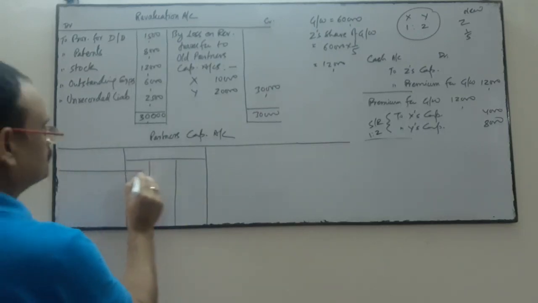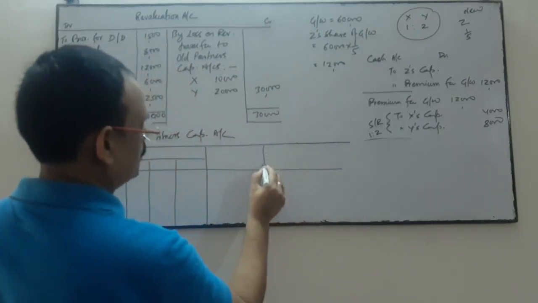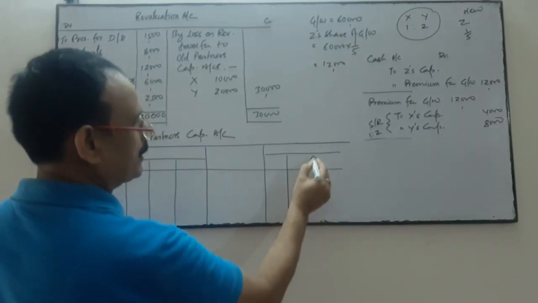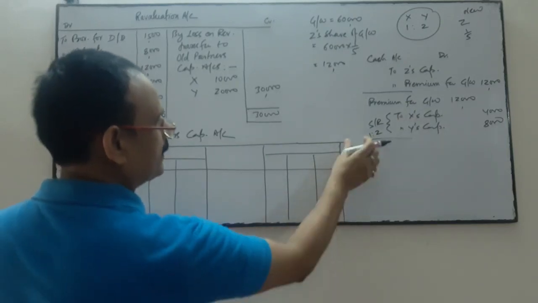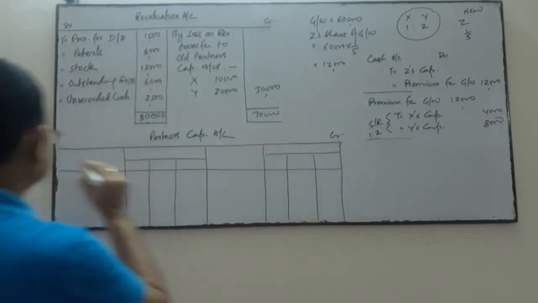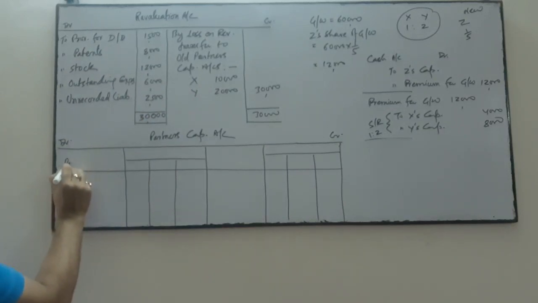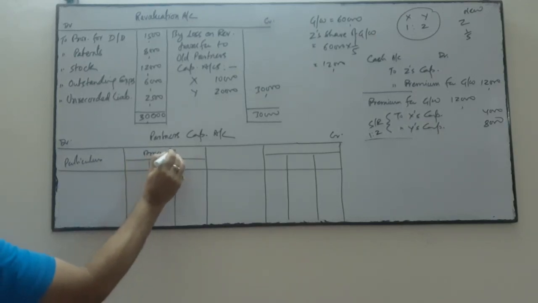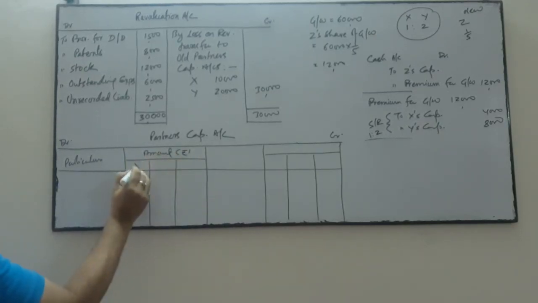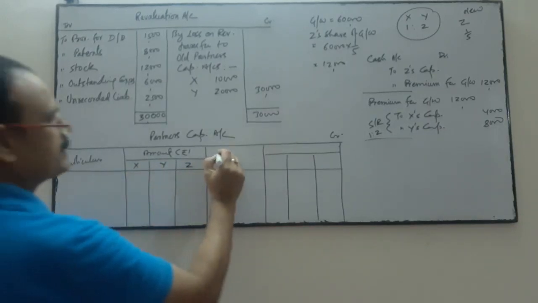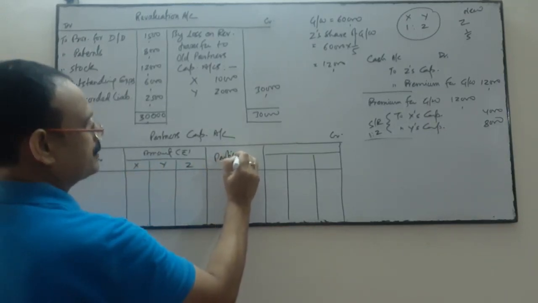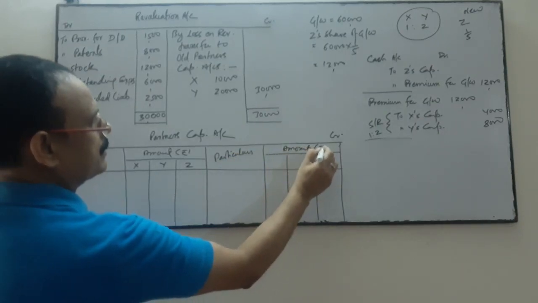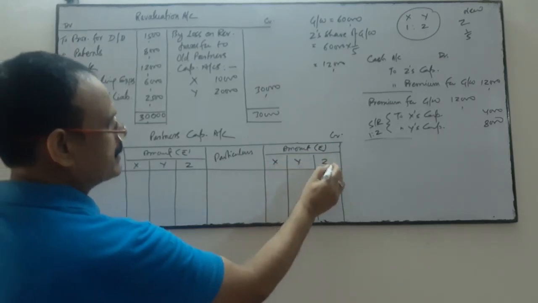The first is for the old partner X, the second for Y, and the third column is for the new partner Z. Particulars, amount in rupees.